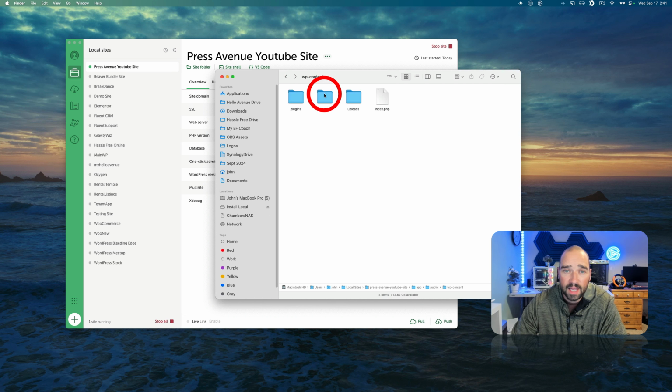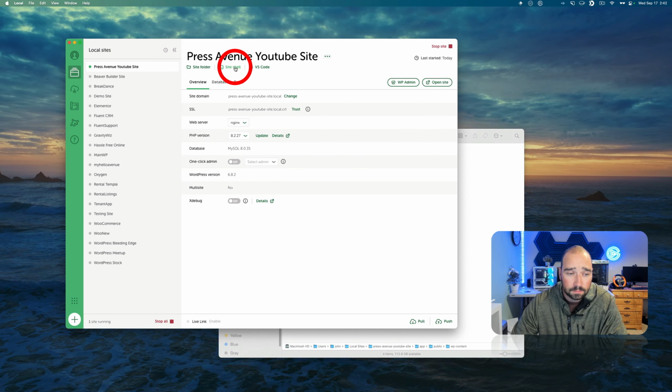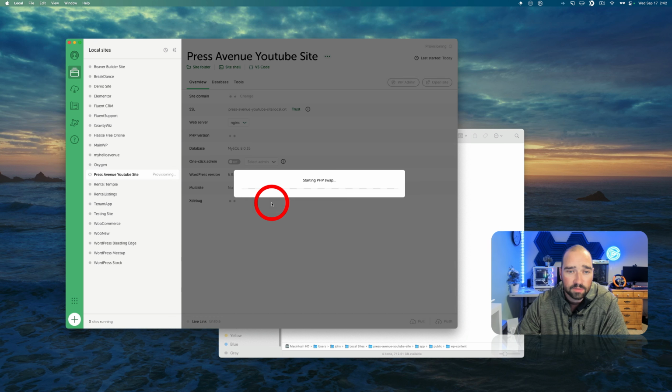Here are my plugins. I don't have any. Themes, 2025, 4.3, etc. So if I delete these, they won't be in the site itself. So here are the site files. You can go into the shell and then VS Code as well, which is kind of outside of this tutorial. But if you want more information on that, let me know. Here's the overview here. And then let's see, 8.4. Let's see, I can hit apply. So I'll change the PHP version right now and just show you how easy it is.